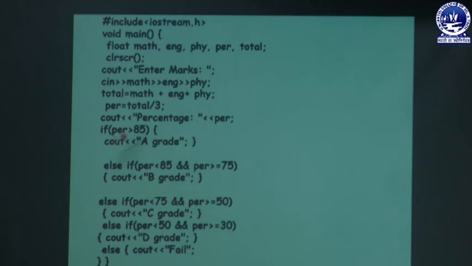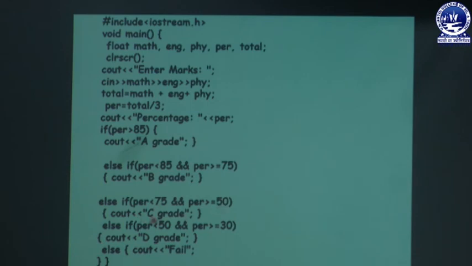Else, if the percentage is not greater than 85 and not greater than 75, then we will come to this part. Else again we will check if percentage is less than 75 and percentage is greater than 50.